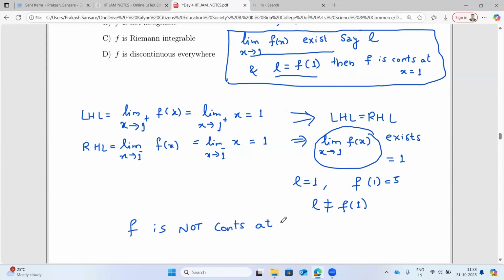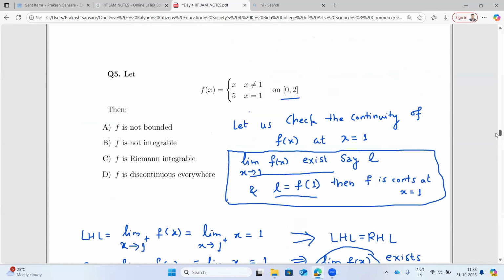Now, I don't know your name, but you said option D, discontinuous everywhere. I'll just suggest that if you take any point which is not 1, then you will always end up with the left hand limit and right hand limit being equal to that particular value, which is equal to f at that point.